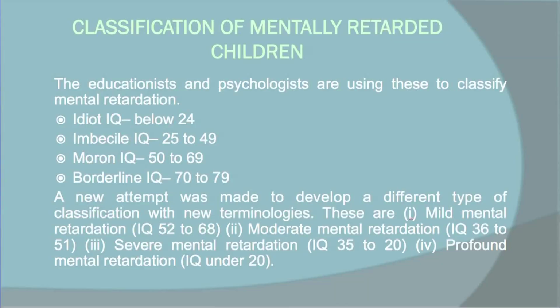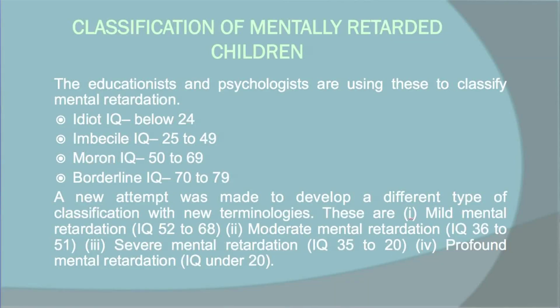But if an 18-year-old cannot identify a 10 rupee note, 2 rupee note, 5 rupee note or 50 rupee note, that means they are not normal. That's why it is said that they grow by their chronological age, but their mental age doesn't grow. Their mental age becomes stable at a certain level. So they are known as mentally retarded children.